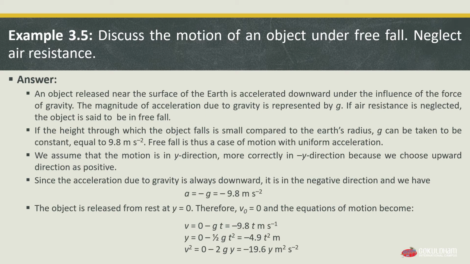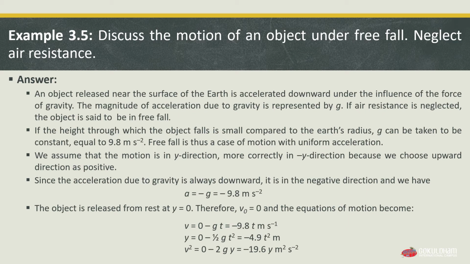The object is released from rest at y equals 0. Therefore, the value of v0 is also 0, and the equations of motion become v equals 0 minus gt, which equals minus 9.8 t meter per second. y equals 0 minus 1/2 g t square, which equals minus 4.9 t square meter, and v square equals 0 minus 2 g y, which equals minus 19.6 y meter square per second square.